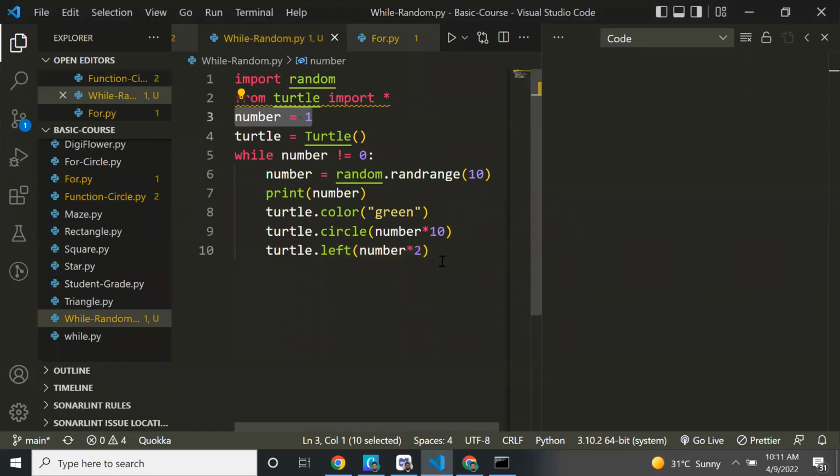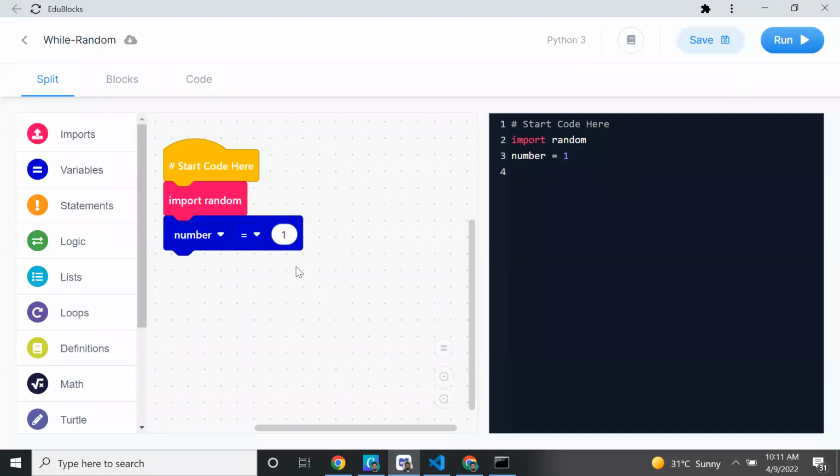Okay, so we are going to draw circles. This is the full code. So like that you can add the code in Visual Studio also. Import random, then line number 3 we have added. Okay, number equal to 1. Got it? So now we are going to generate.